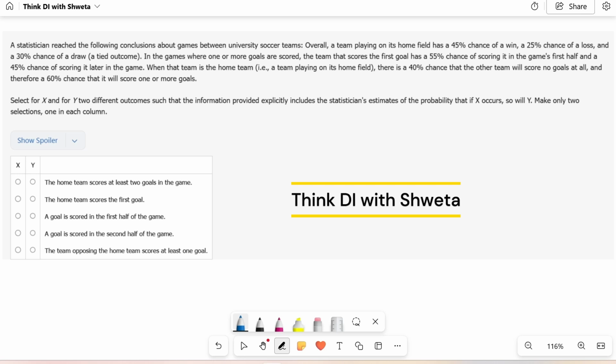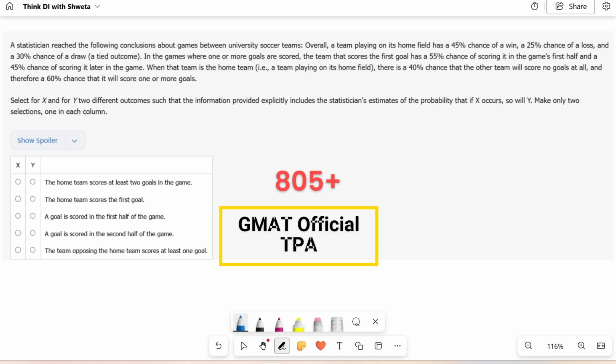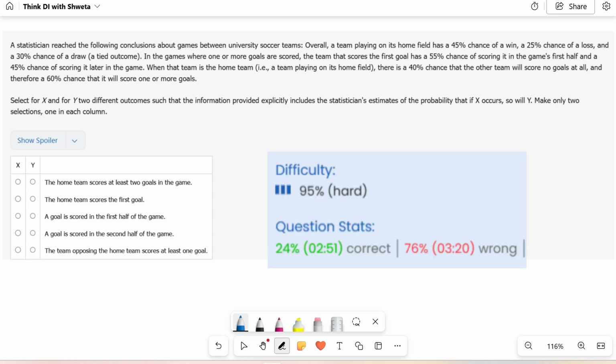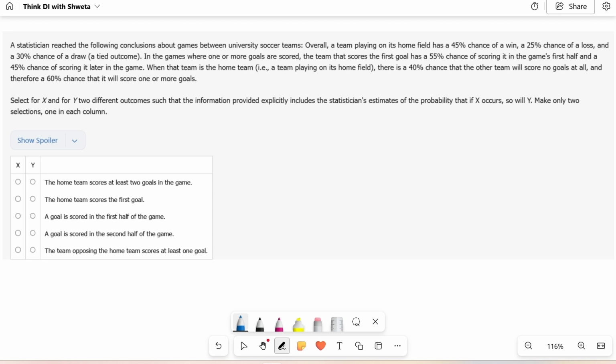In this series, as you know, we decode official GMAT Data Insights questions to understand not just the answers, but the thinking behind them. What you see right now is an official question. It's a two-part analysis rated 805 plus difficulty level. It's so difficult that only 24% of people got it correct. And everybody who got it wrong spent way more time than the people who got it correct on average. You see, there is at least a 30-second gap between the two. So it's not just a difficult question, it is the kind of question that quietly drains your time while still leading so many people to the wrong answer.